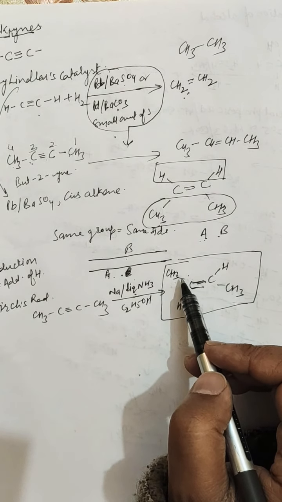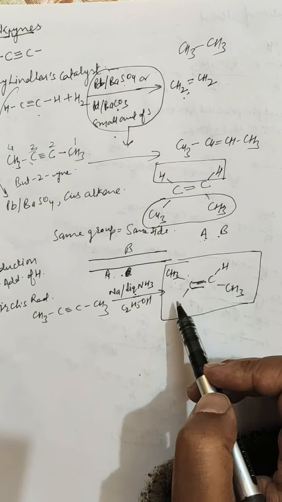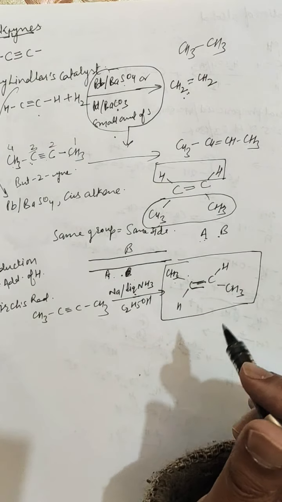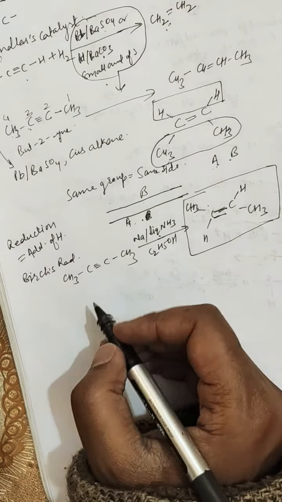This methyl group is on the upper side, and this methyl group is on the lower side, and both these hydrogens are also on the opposite side. So this is called the trans product, and its mechanism can be written as